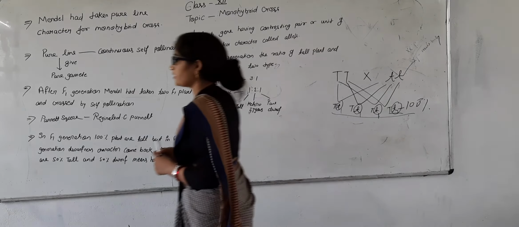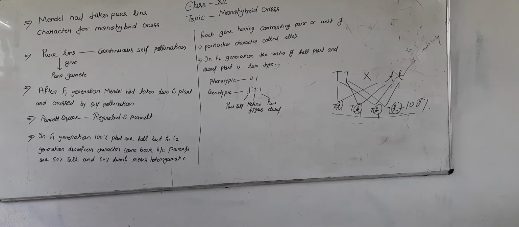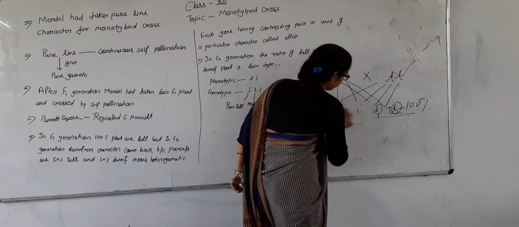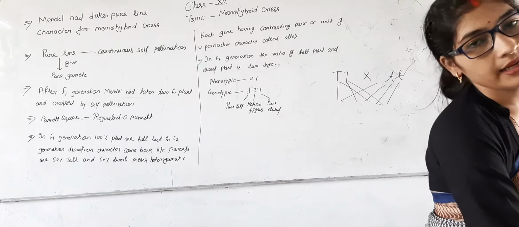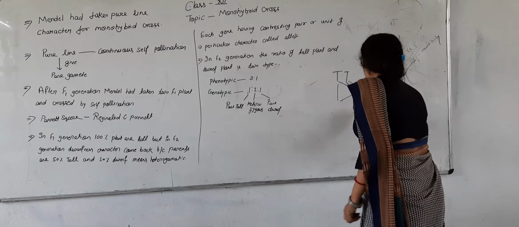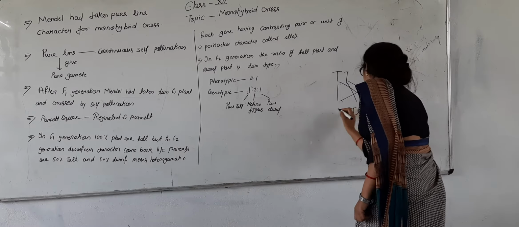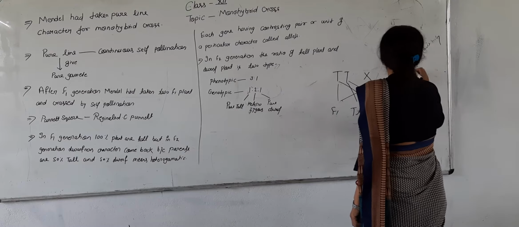So this is the F1 generation. Means in Mendel's F1 generation, all plants are 100% tall. This is the F1 generation and these are the parents.